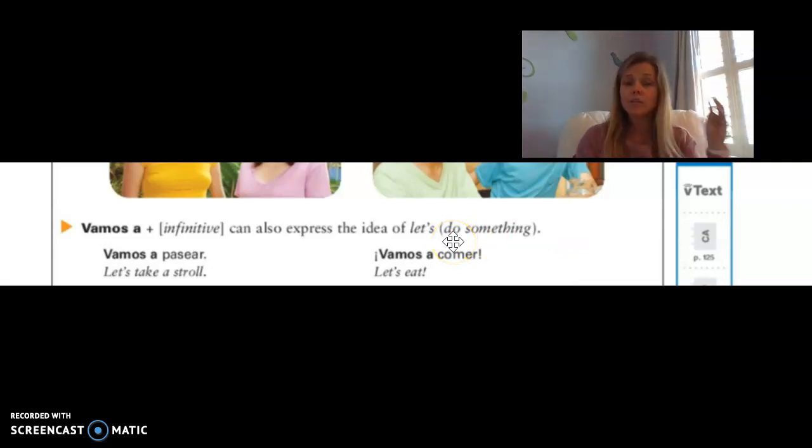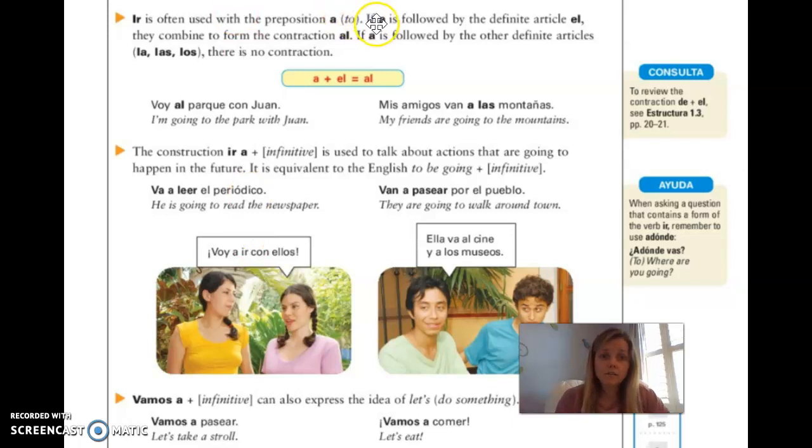The other, just to review really quick, we talked about how ir is used in the construction of the preposition a. So a is followed by the definite article el, and when you need to form that into a contraction, you're essentially just using the masculine form of the article el. So it's a plus el equals al. Then after that, we talked about the construction of going to do something in the future. So ir, a plus infinitive. I'm going to walk. I'm going to read. And then last but not least, vamos a can express let's do something enthusiastically.